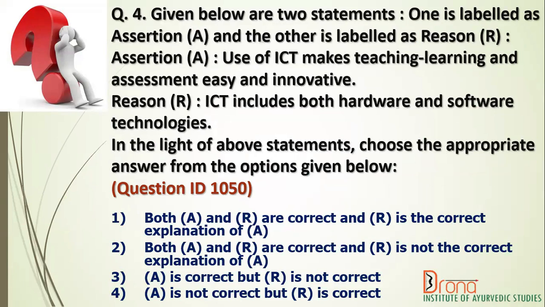Option 1, both A and R are correct and R is the correct explanation of A. Option 2, both A and R are correct and R is not the correct explanation of A. Option 3, A is correct but R is not correct. Option 4, A is not correct but R is correct. The correct answer is option 2, both A and R are correct and R is not the correct explanation of